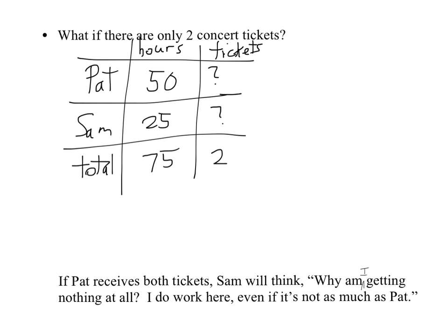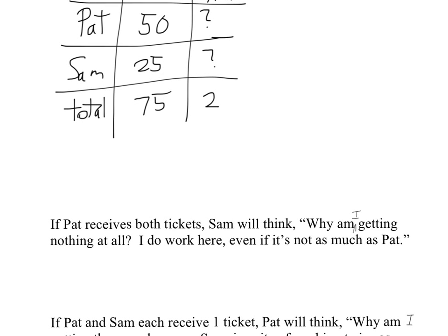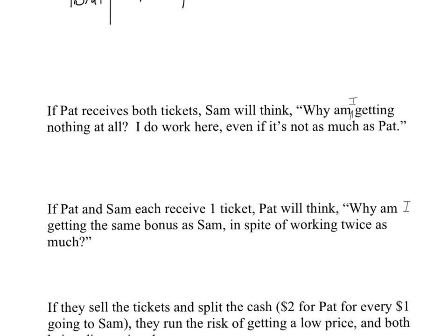Are we going to give both tickets to Pat? That would mean giving none to Sam, and then Sam will think, well, why am I getting nothing at all? I do work here, maybe not as much as Pat, but am I not going to get anything? Okay, so we don't want to leave Sam out completely, so how about if we give each person 1 ticket?